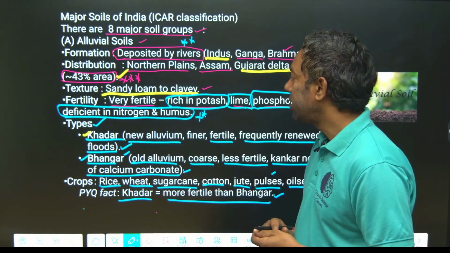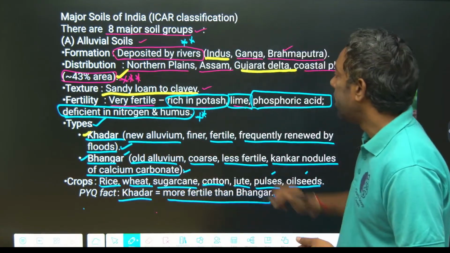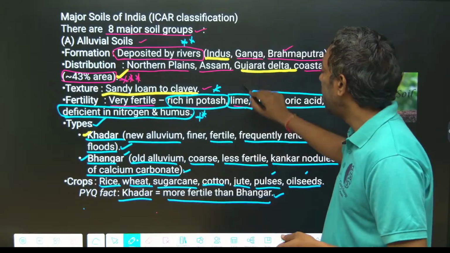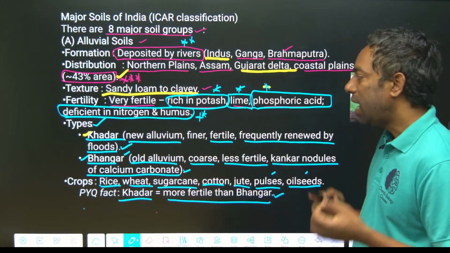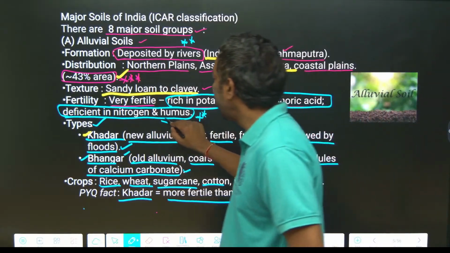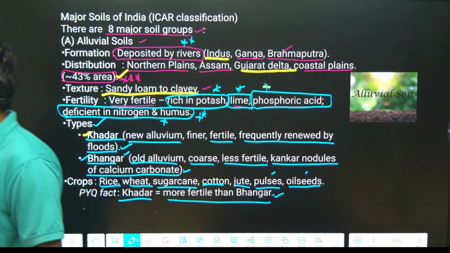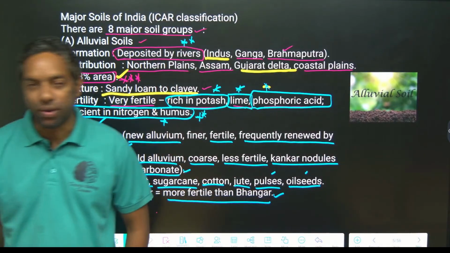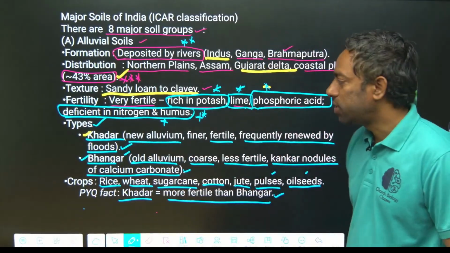They don't ask you about texture. It is very fertile, rich in potash, lime and phosphorus. This is important, they can ask you. And there is a deficiency of nitrogen and humus. This is important from the exam point of view, guys. Nitrogen and humus are not there in the alluvial soil.